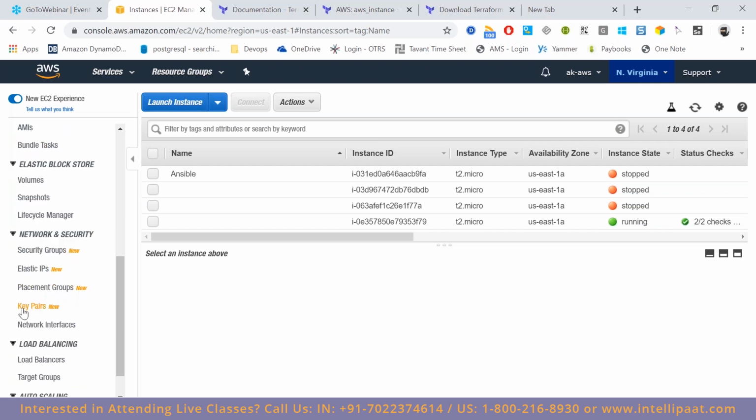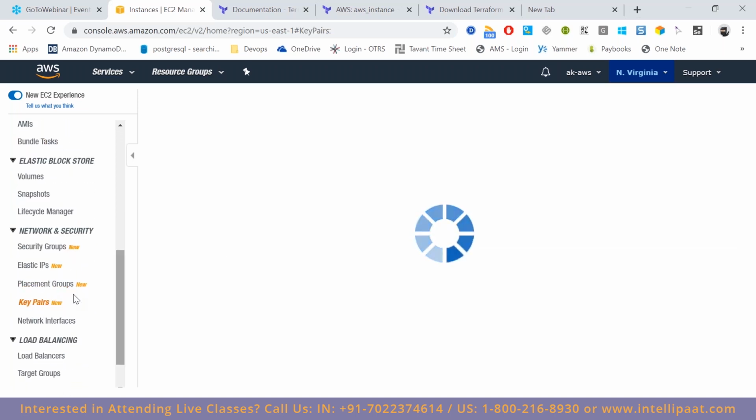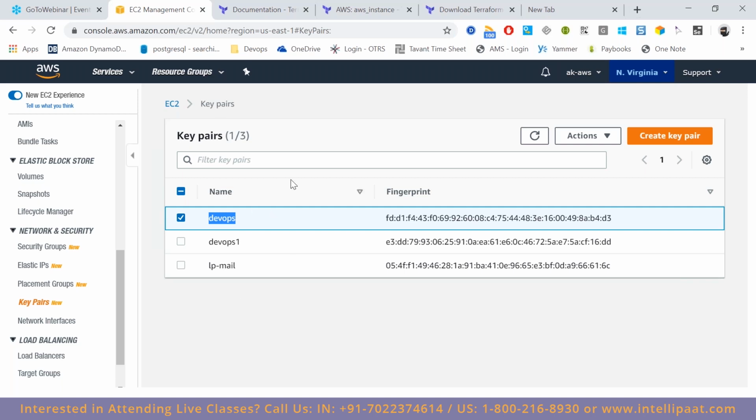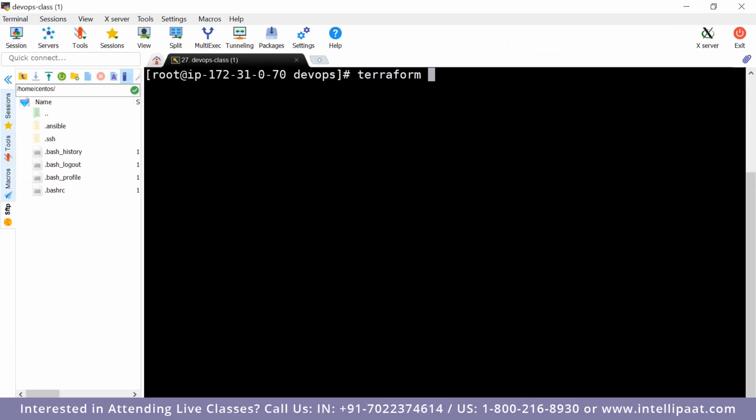Okay, let me explain. I already have a key. I already created a key with the name DevOps. So the new instance we are creating will be associated with this key. I already have the private key of this key pair, so I can log into that machine. If I don't have it, suppose I mention DevOps 2, it will not create a new PEM key. You will have to create a new PEM key and then associate it with this EC2 instance. Oh, okay.